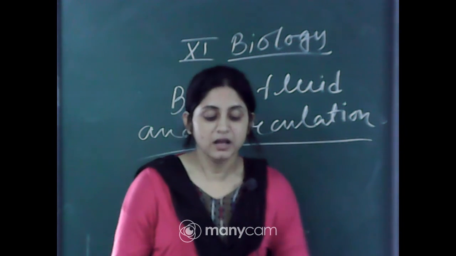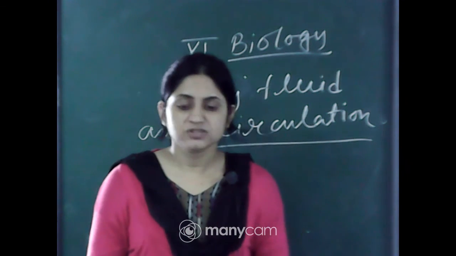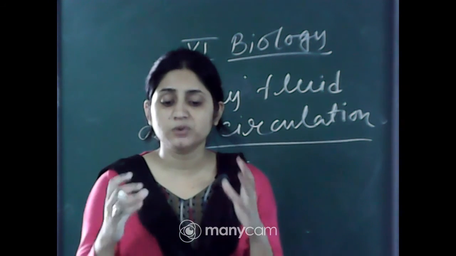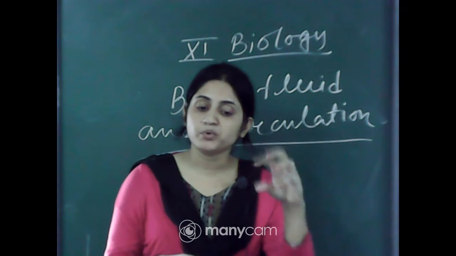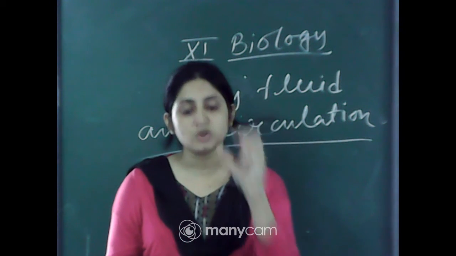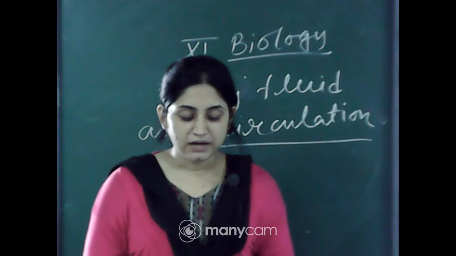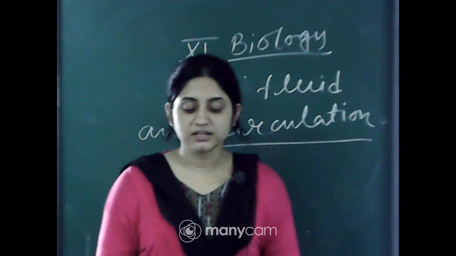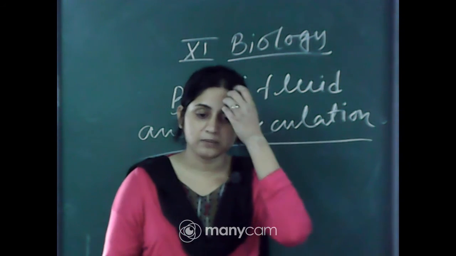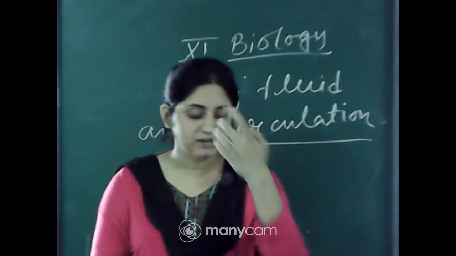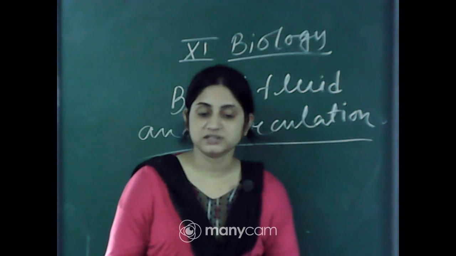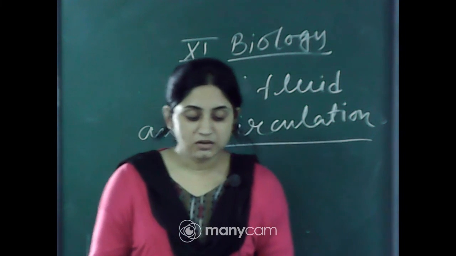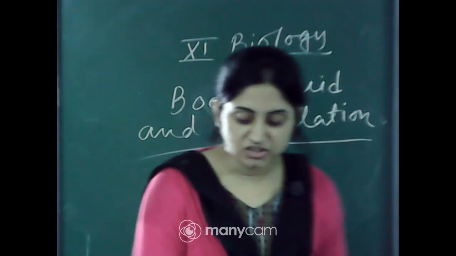Okay. Plasma. What is plasma? Plasma is a straw colored, meaning light yellowish, golden colored, and viscous fluid, because the plasma contains some protein also, so that's why it is yellowish in color. Straw colored viscous fluid constituting nearly 55% of the blood. 90 to 92% of the plasma is water, and proteins contribute 6 to 8% of it. Fibrinogen, globulins, and albumins are the major proteins.